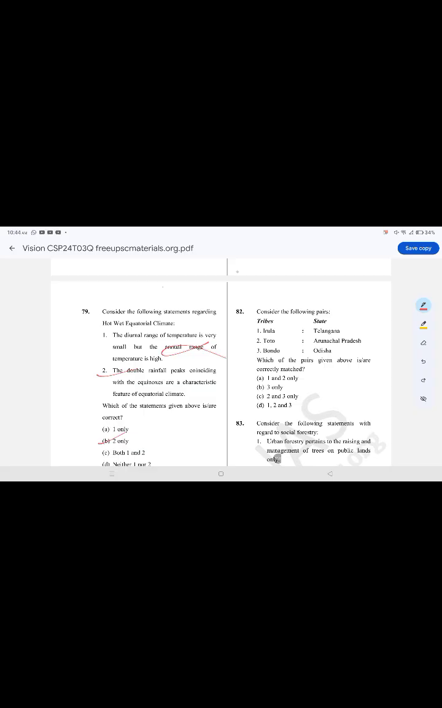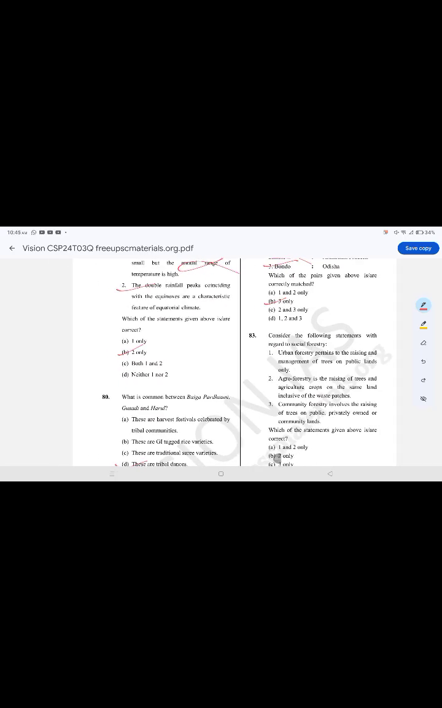Consider the following pairs. 82, the option is B, 3 only. Bondo, Odisha: it is false. Irula, Telangana: it is also false.